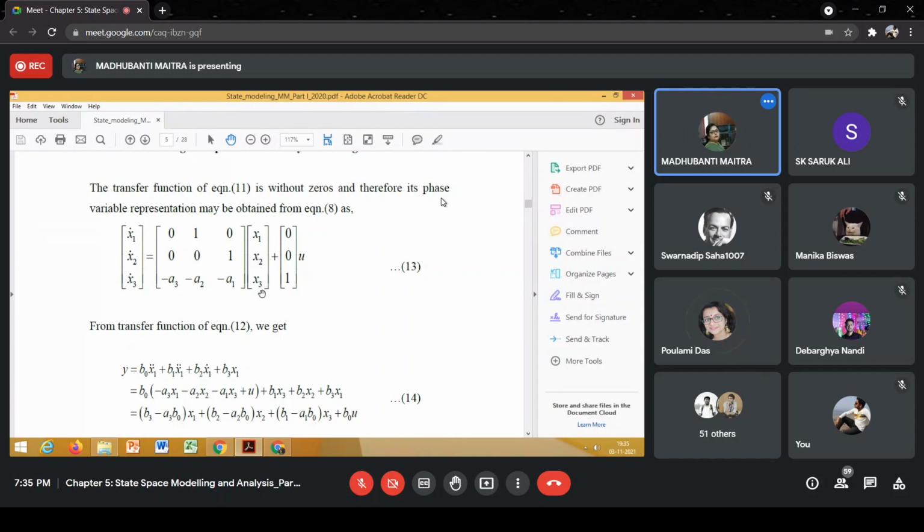So this b2 x1 dot can be written as b2 x2, as x1 dot is equal to x2. Now the next term is b1 x1 double dot. So what is x1 double dot? X3.